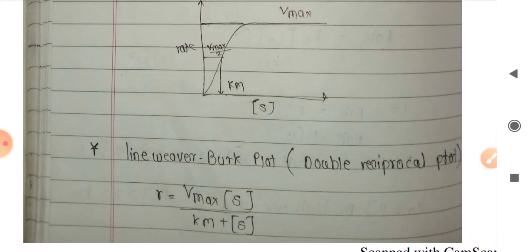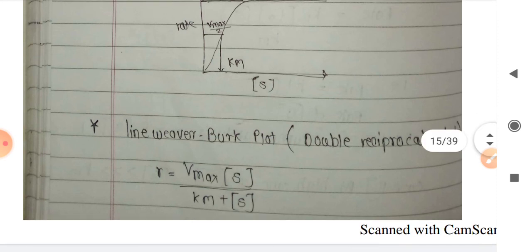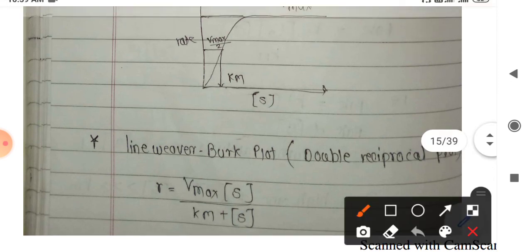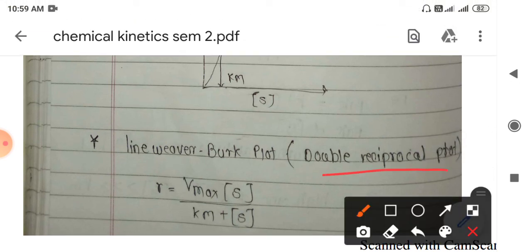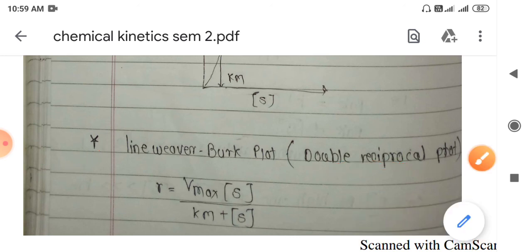These are two important mathematical interpretations. The Lineweaver-Burk plot, also called the double reciprocal plot, finds lots of application in enzyme inhibition methods. There we have to compare the various constants that we obtain by plotting this double reciprocal plot. We will see the Lineweaver-Burk plot in detail in the next lecture.